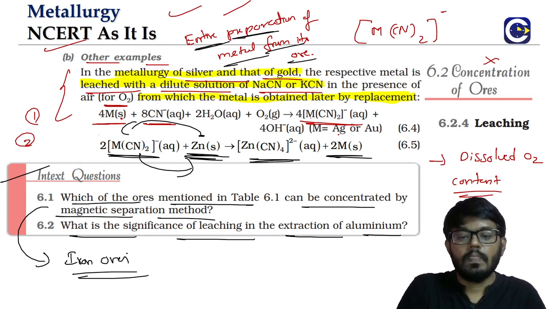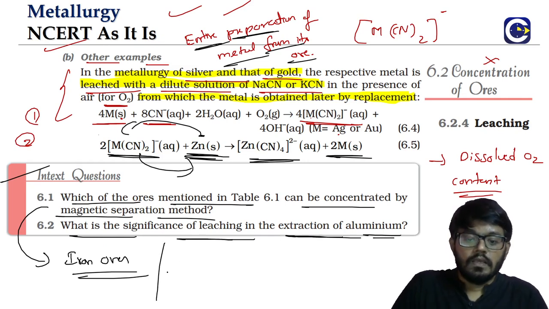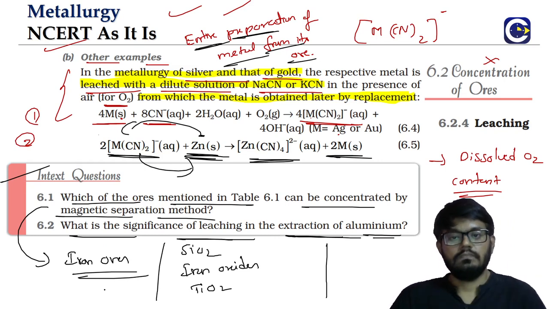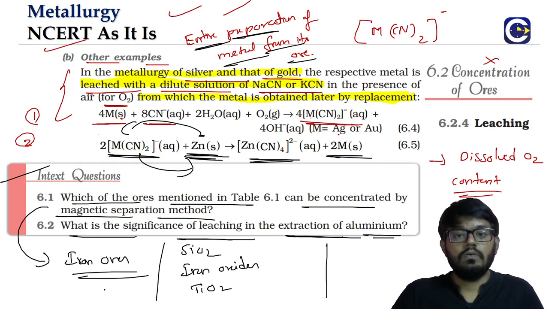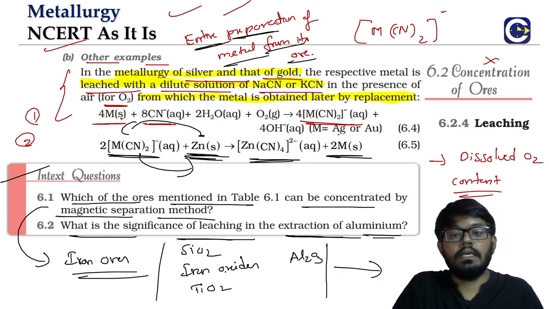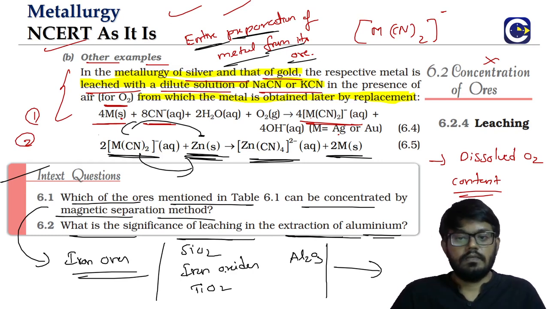So look at this now. What is the significance of leaching in the extraction of aluminum? Bauxite has got all the oxide impurities. If they are not removed, they are coming along with the ore. What is the ore here? Alumina. We will see later that the reduction for the alumina is not done by using a reducing agent. It will be done by what? Electrolytic reduction method.